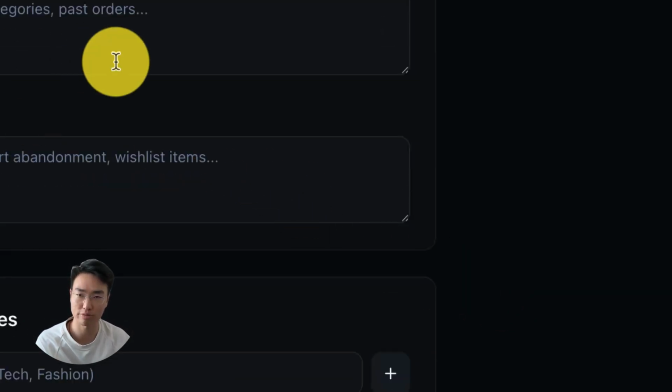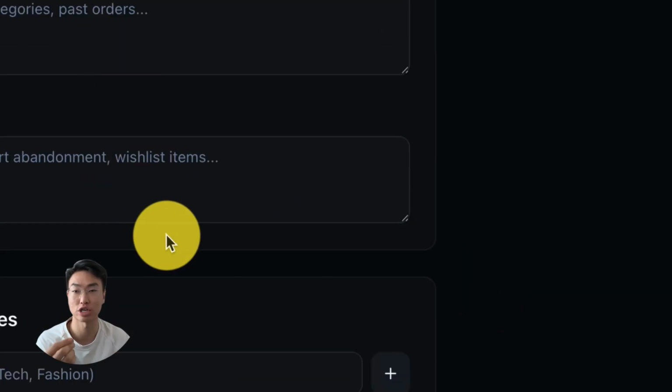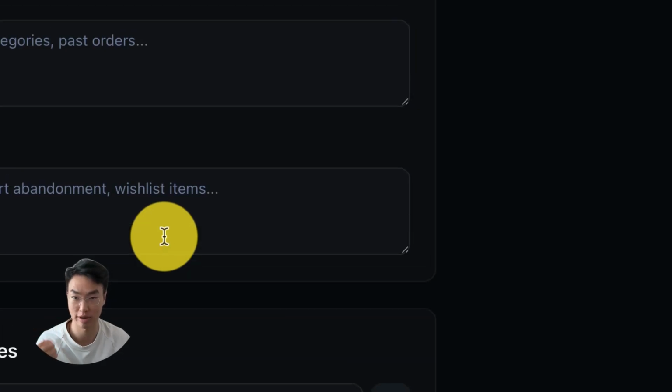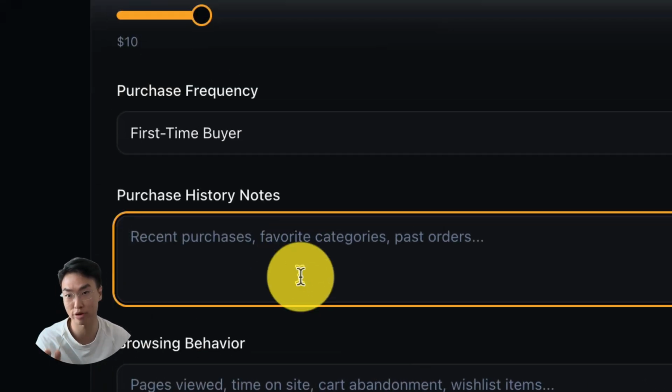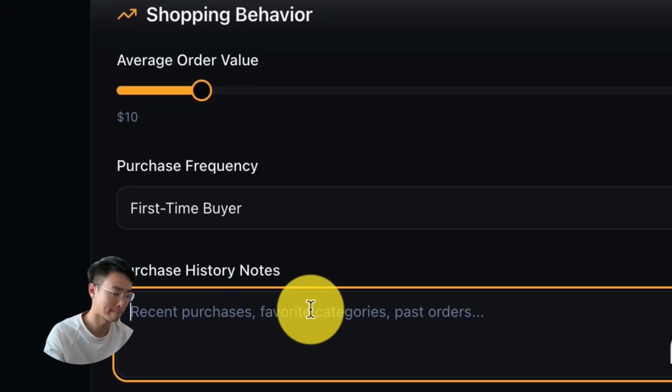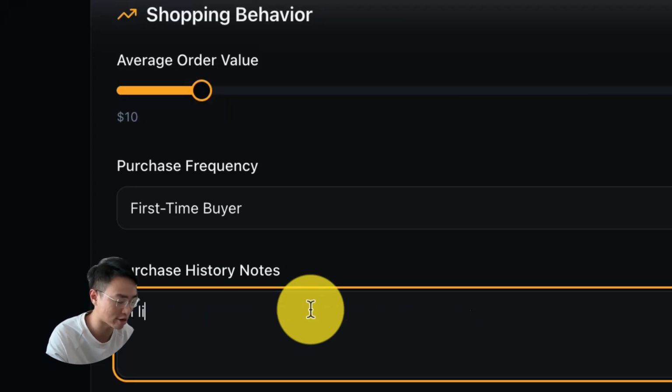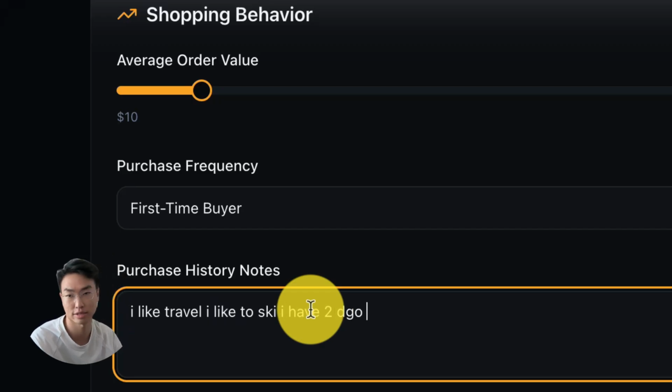Now, of course, there are some options here that you can put in or not, but I highly suggest we put this in because this is going to be very relevant. So what's my purchase history? I don't know yet. Okay, but I like to travel. I like to ski. I have 2 dogs, okay, as pets. Okay, let's say I live in Toronto and I have a car because I'm in Toronto, right?